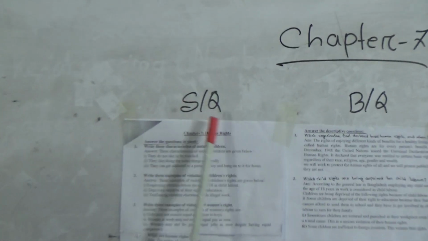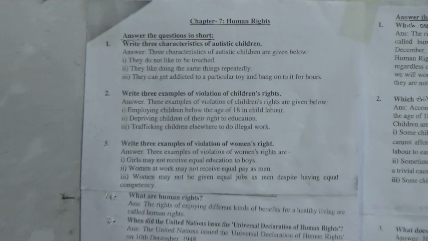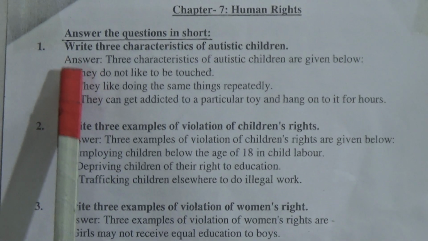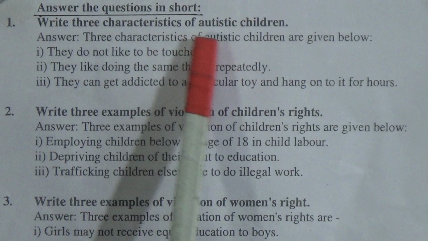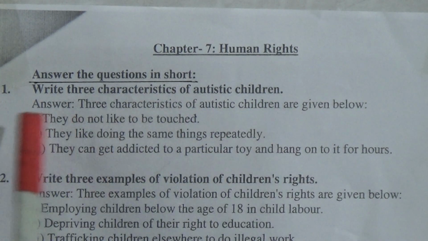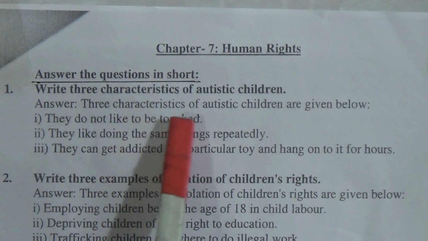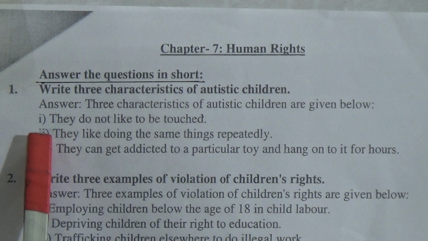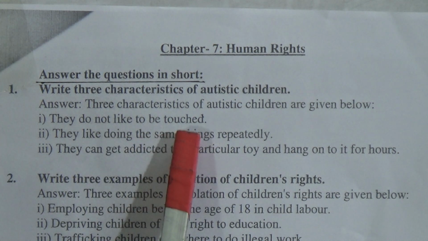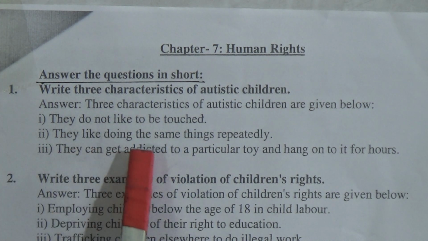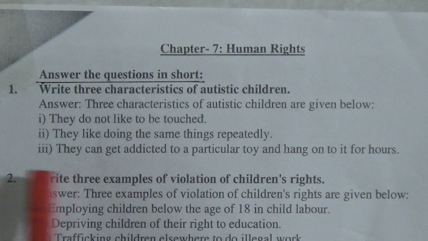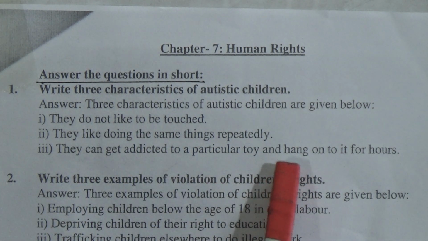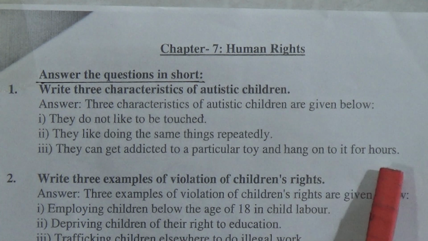Chapter 7, Short Question. Here are 19 short questions. First short question, number 1, write 3 characteristics of autistic children. Answer: 3 characteristics of autistic children are given below. Number 1, they do not like to be touched. Number 2, they like doing the same things repeatedly. Number 3, they can get addicted to a particular toy and hang on to it for hours.